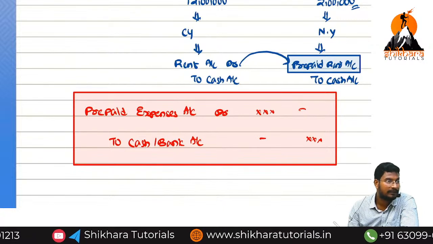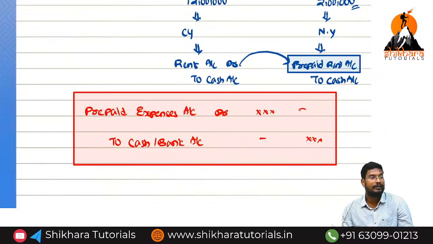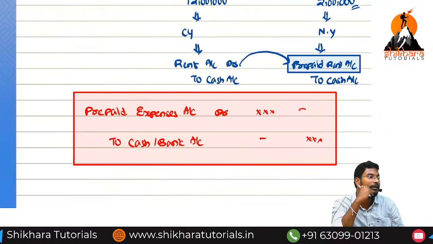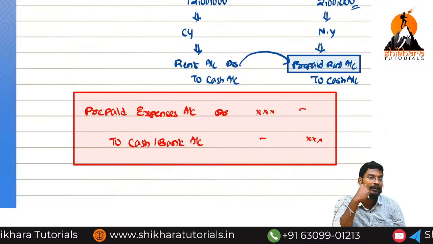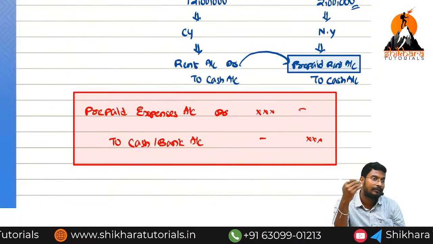Is there any doubt? In this class, we have completely discussed the creditor account and the capital account, then outstanding salaries, prepaid and outstanding expenses, prepaid expenses.